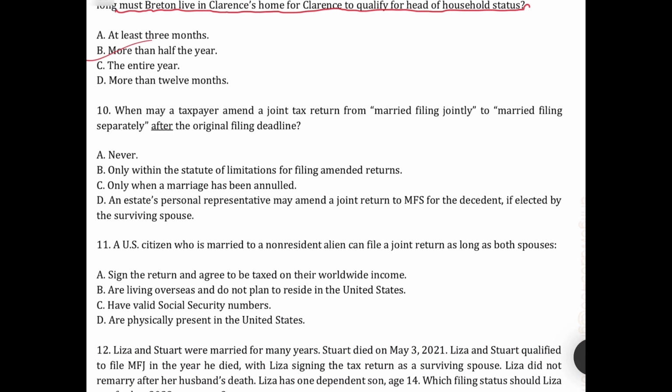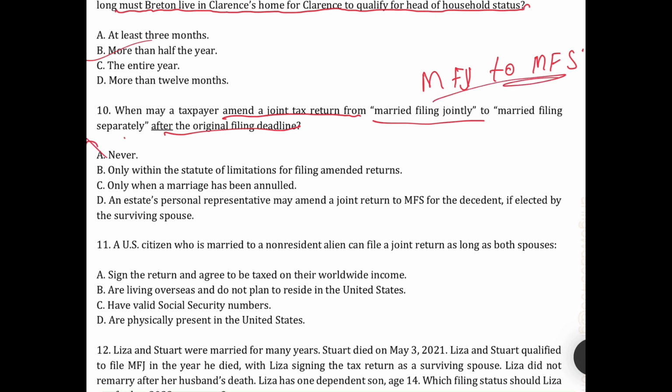Okay. The next question is: when may the taxpayer amend a joint return from married filing jointly, MFJ, to MFS, separately after the original date? After the original date, they can never do it. So it's wrong.